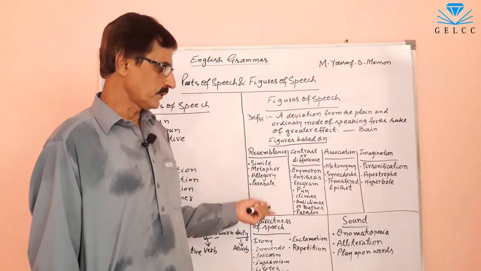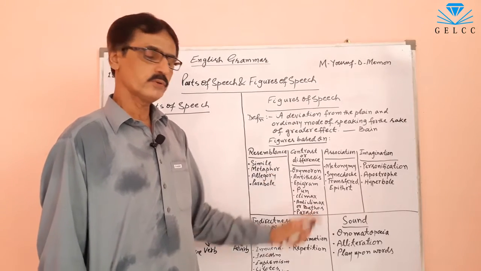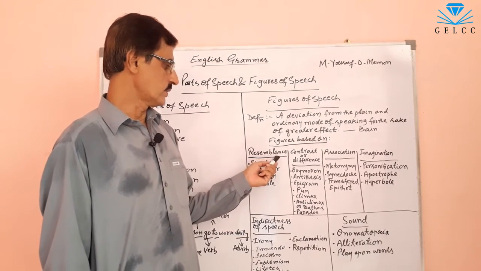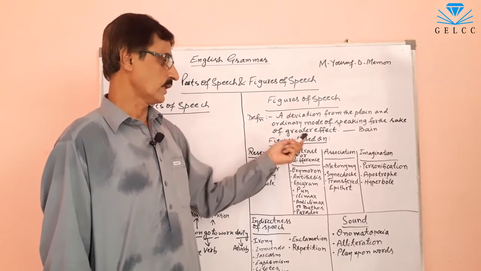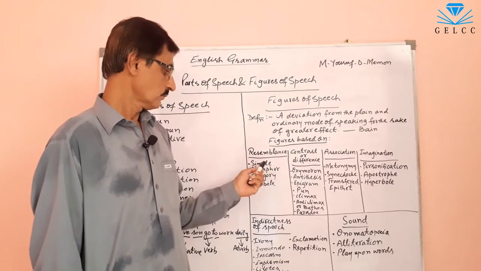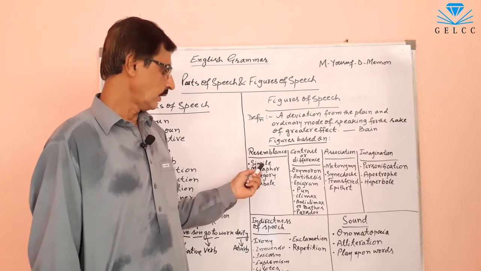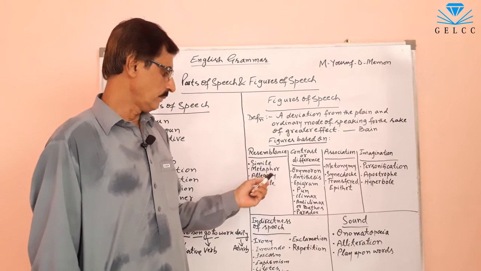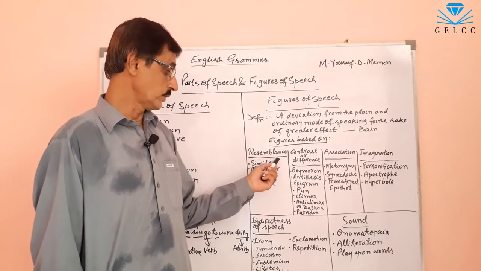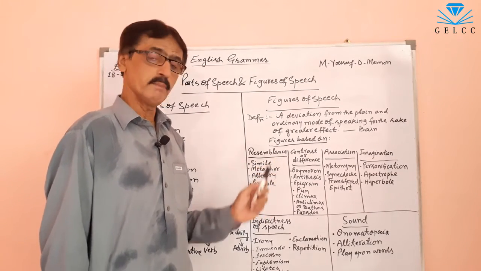The figures of speech are divided into 6 classes. These are figures of speech based on resemblance, such as simile, metaphor, allegory, parable. I used simile and metaphor.